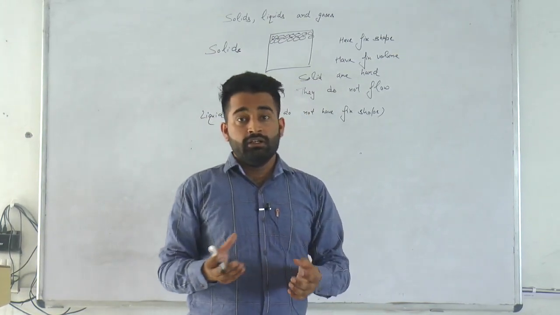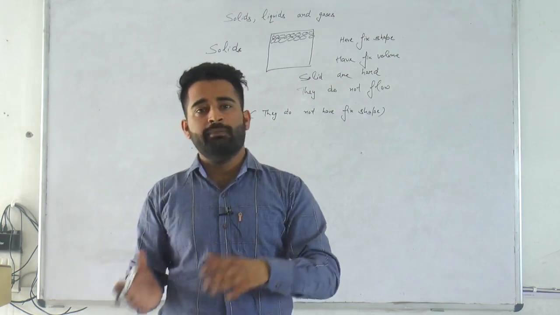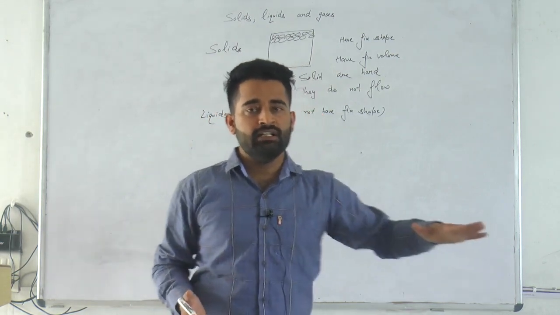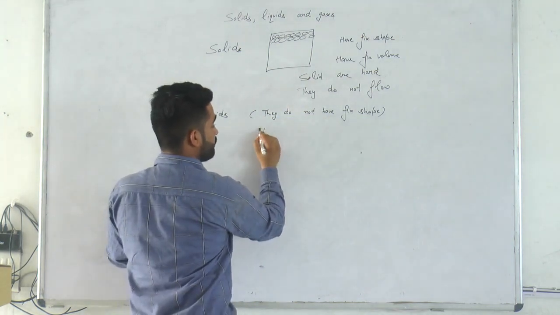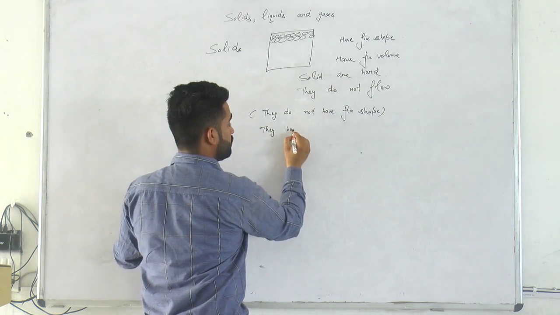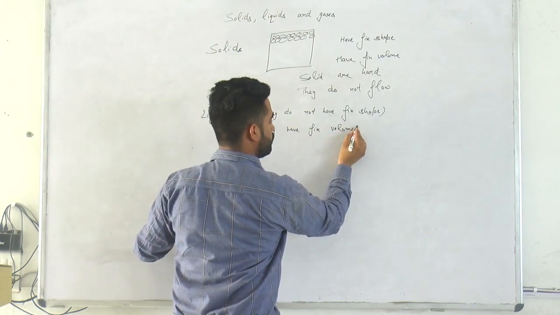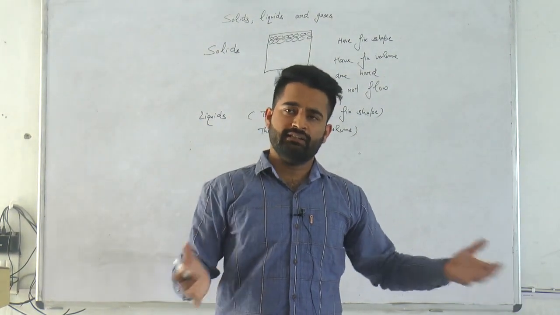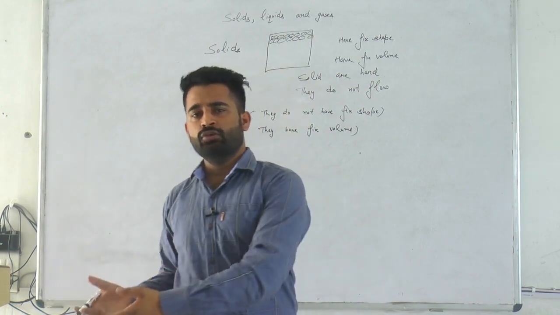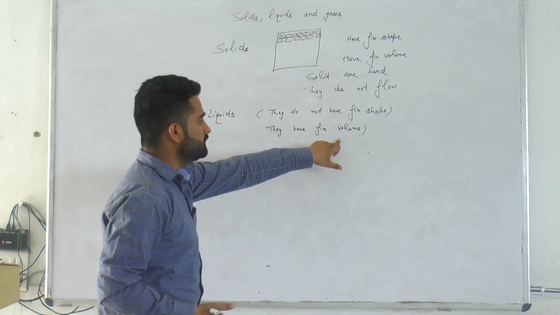It means the liquid takes the shape of the container in which we keep it. So liquids do not have a fixed shape. But they have fixed volume. For example, if a liquid is 1 liter, it will remain 1 liter. If it is 2 liters, it will remain 2 liters. It means liquids have fixed volume.